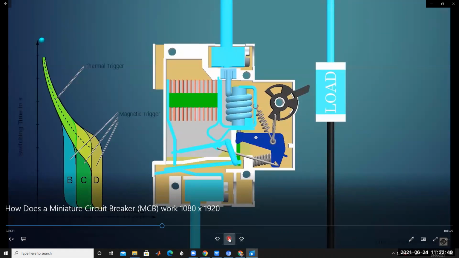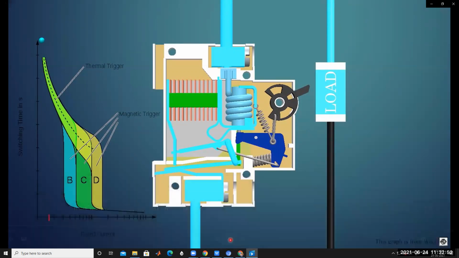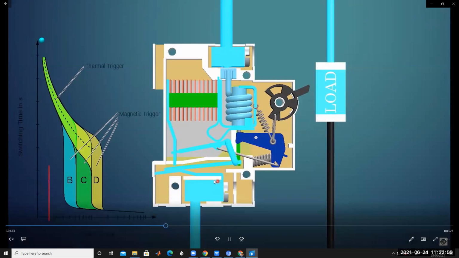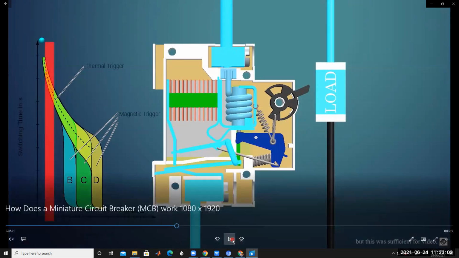Under overload condition, more loads are connected in parallel, so the current drawn from the supply increases, and the current entering the MCB increases. Then the bimetallic strip bends. Because it is designed with two different types of metals, it bends in one direction, downward, and there is a separation between the fixed contact and the movable contact.